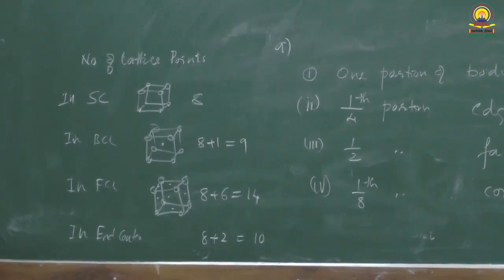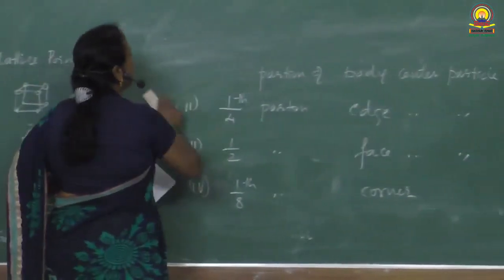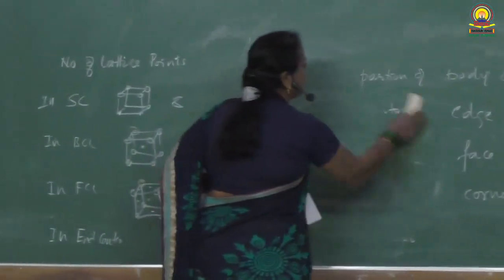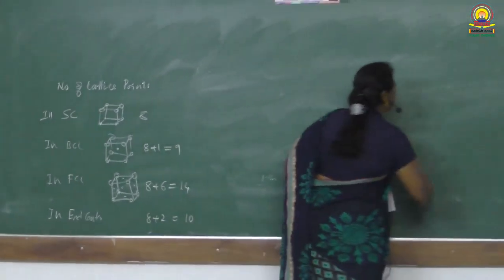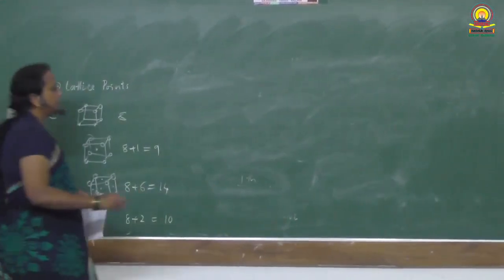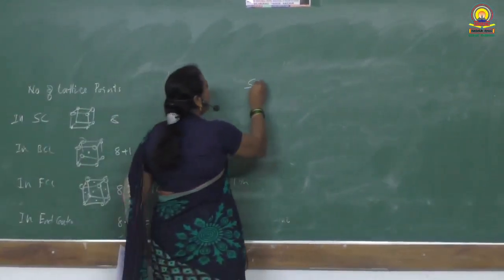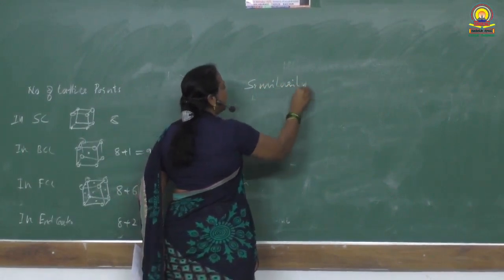Question number 11. Write one similarity and one difference between HCP and CCP. HCP and CCP have the same packing efficiency and the same coordination number. Now let me give you the similarity.